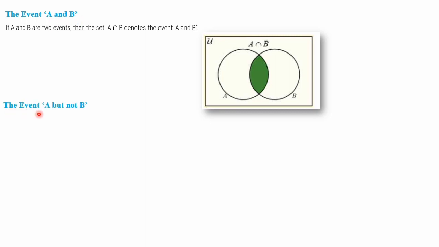Next is the event A but not B. The event A but not B, in the sense A minus B, is the set of all those elements which are in A but not in B. A minus B: from the set A, if you remove the elements of B, then the resultant set we are getting is A but not B. As the word says, from here itself it is quite easy to derive. A is there but not B, means from A you have to remove B, that's all. Then we will get A minus B.